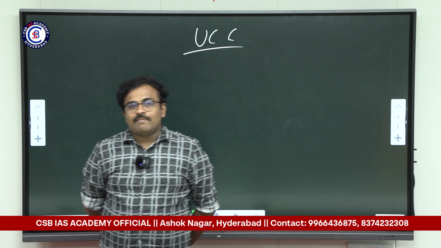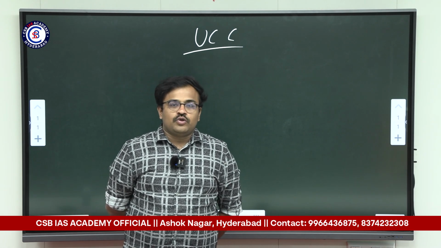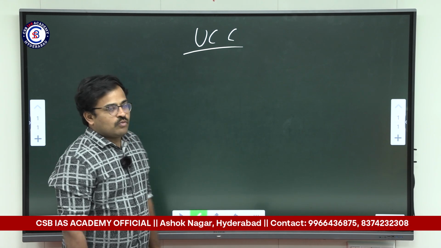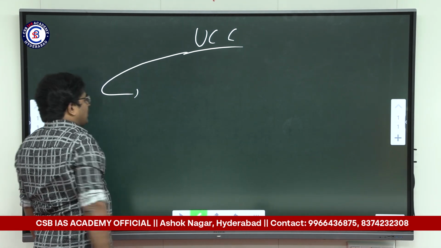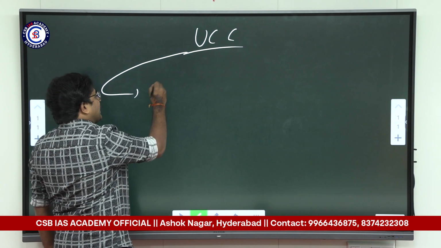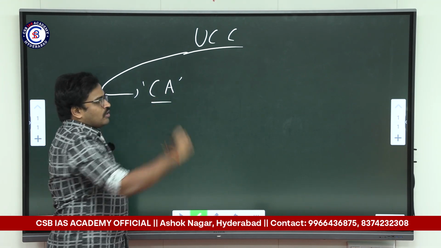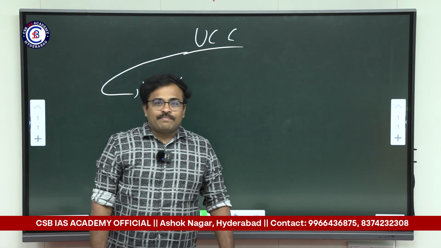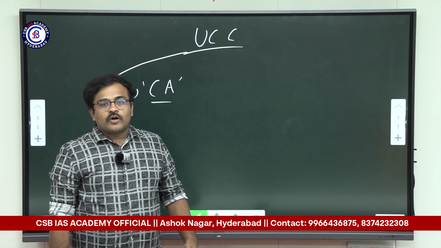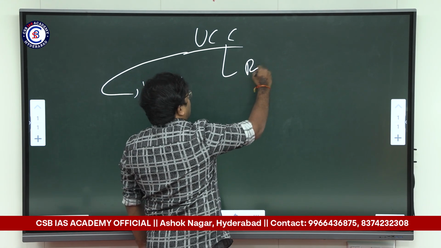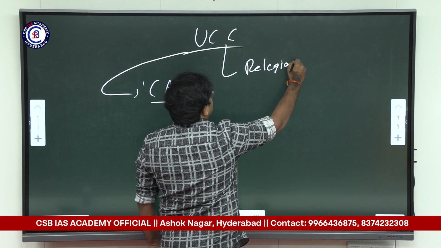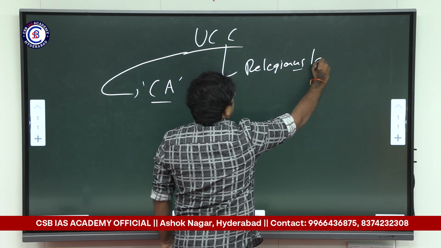If we look at the historical background of the idea of Uniform Civil Code, first and foremost, there was a discussion about the Uniform Civil Code in the Constituent Assembly of India. Because before Indian independence, the civil code was determined on the basis of religious laws.